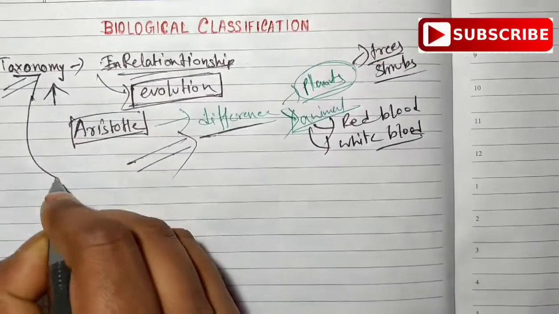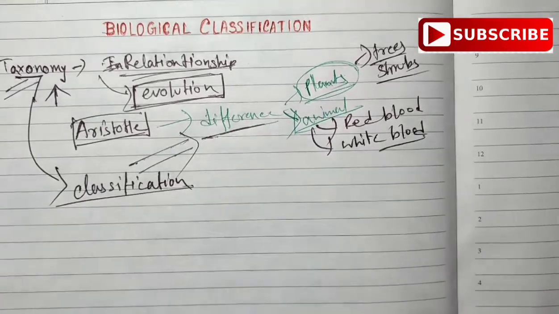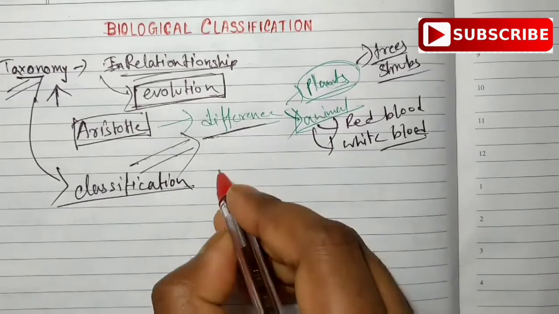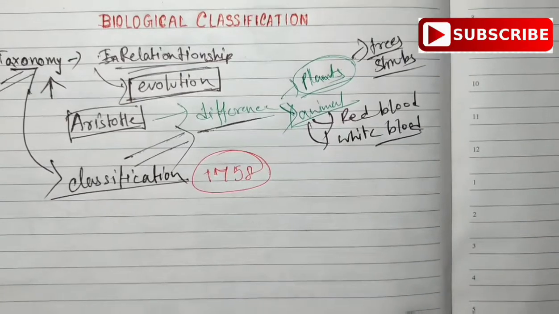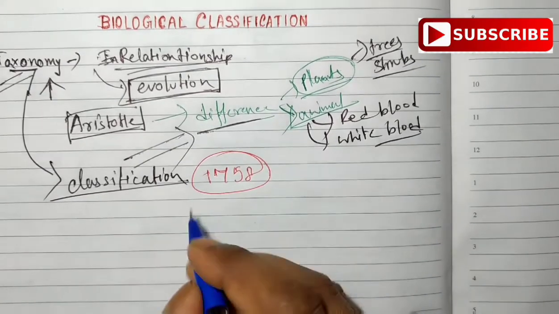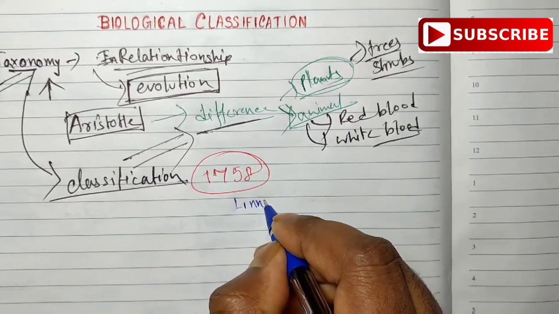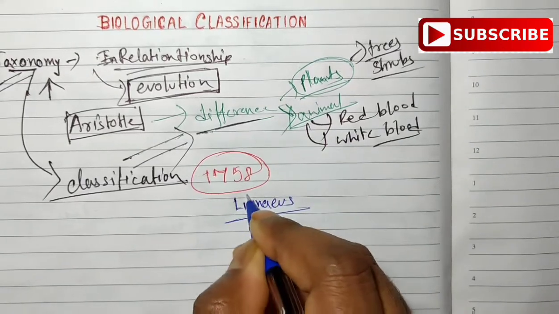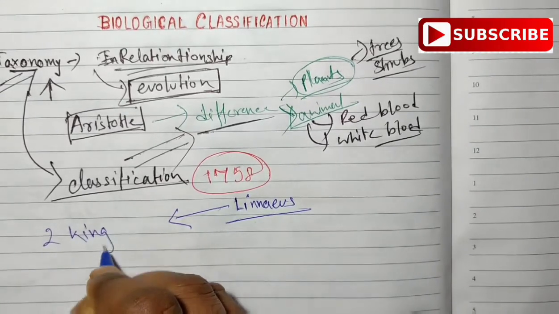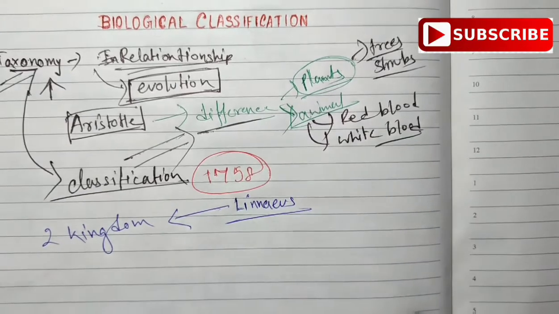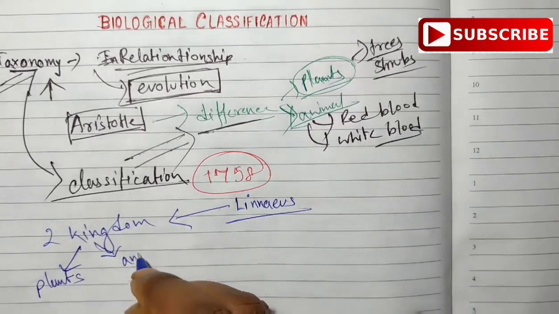And the proper taxonomical classification started in the year 1758 and it was done by, ये कौन किए थे? It was done by a very famous person known as Linnaeus. This Linnaeus tried to classify the organisms into two kingdoms, and these are, one is plant, another is obviously the animals.